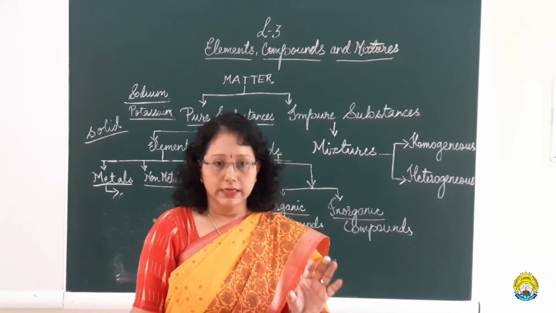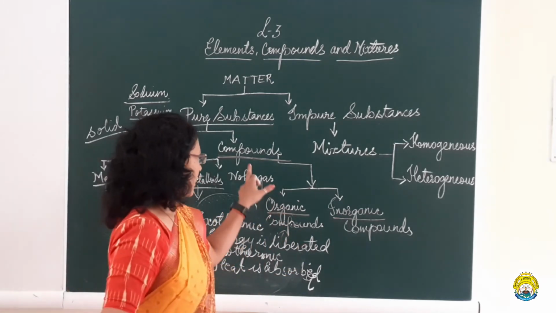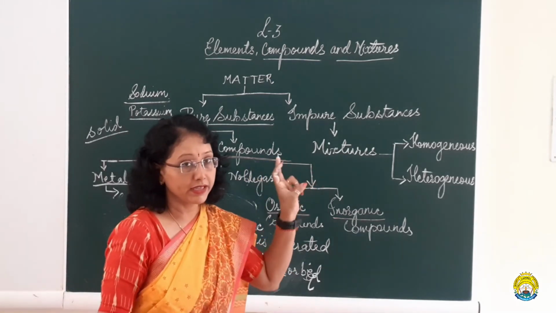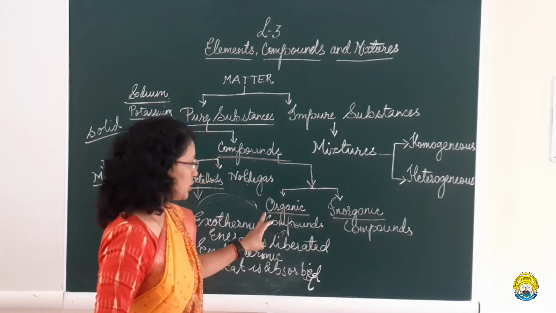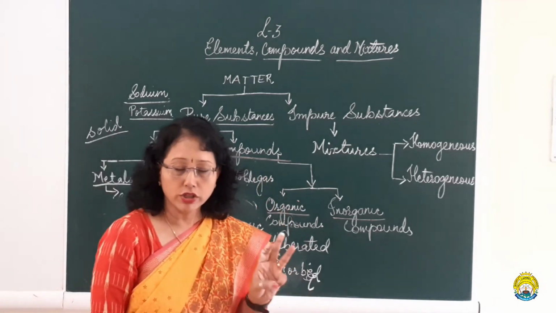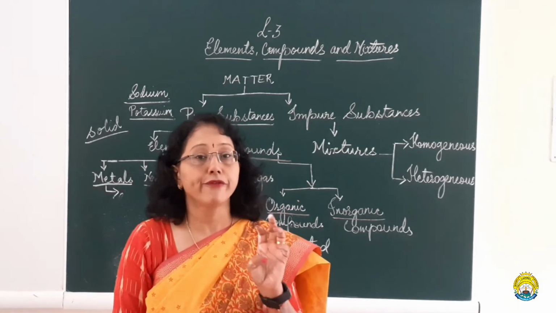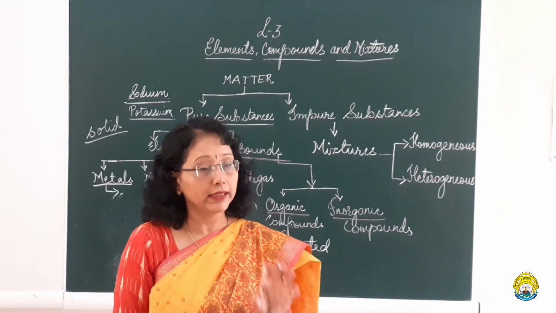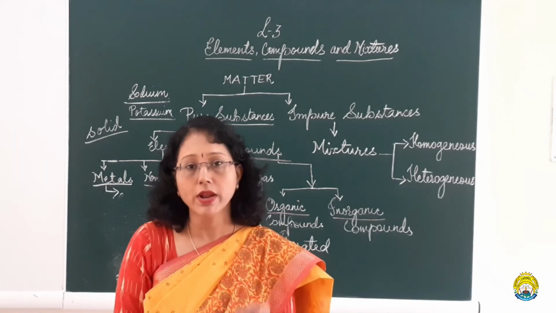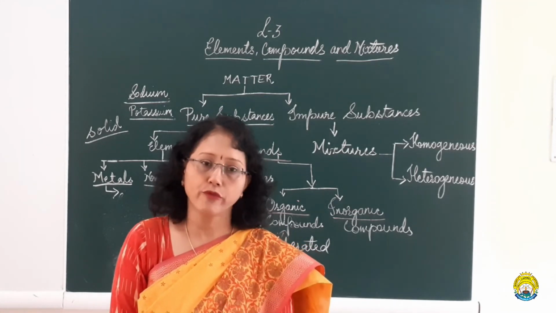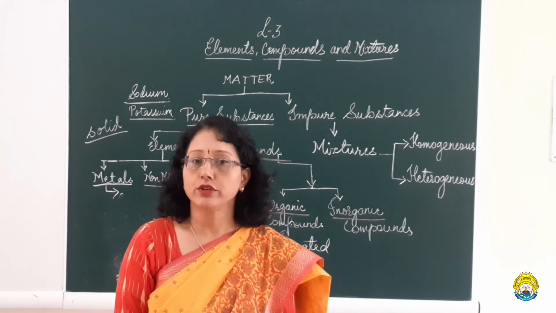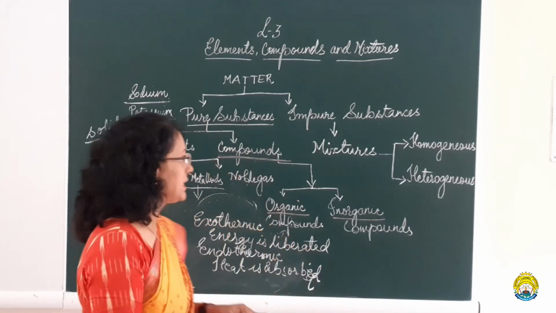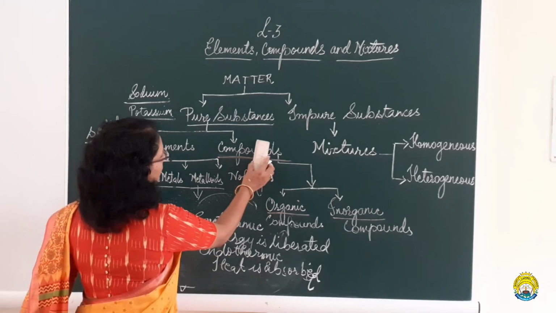So to summarize the characteristics of a compound: it is a pure substance, it is homogeneous in nature, the constituent elements are mixed in a fixed ratio by mass, and the compound has its own set of properties different from that of the elements. So this is basically the classification for pure substance.